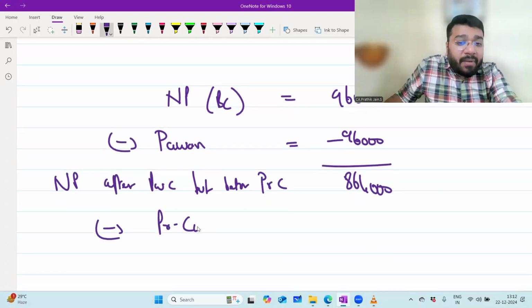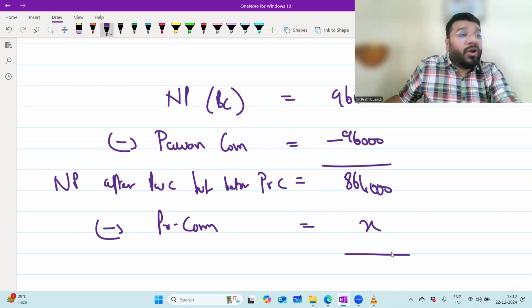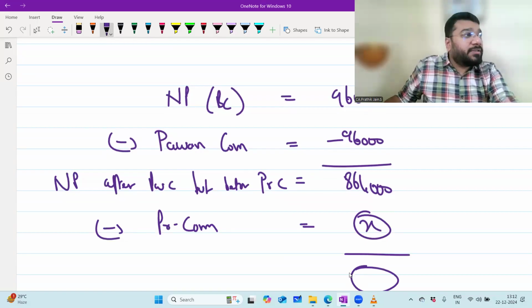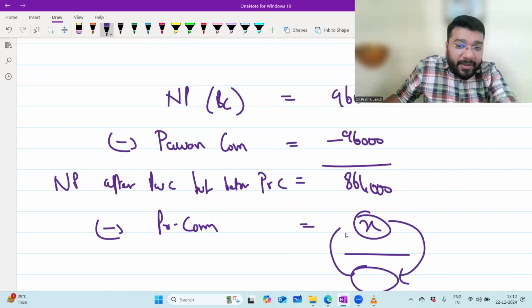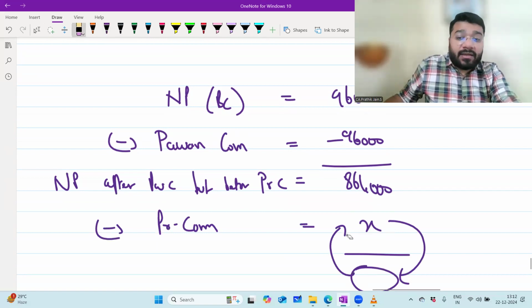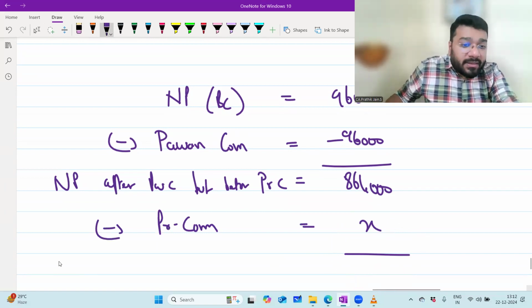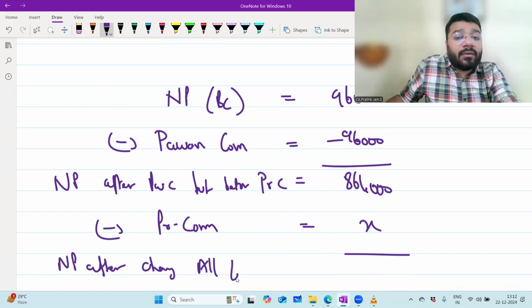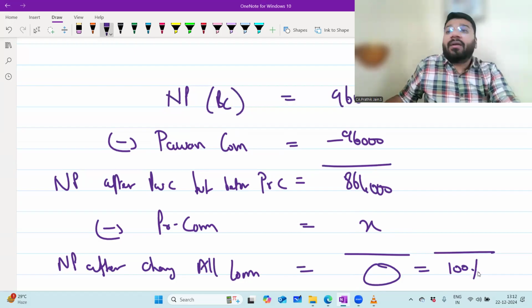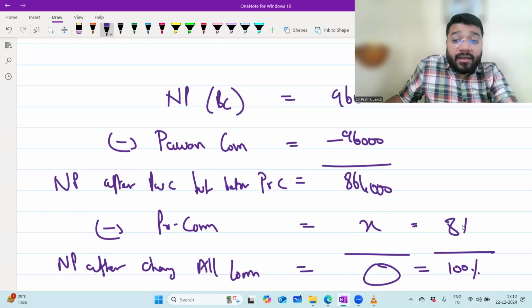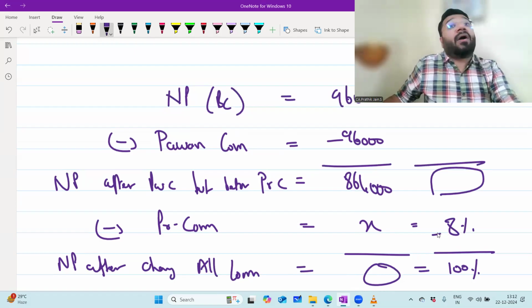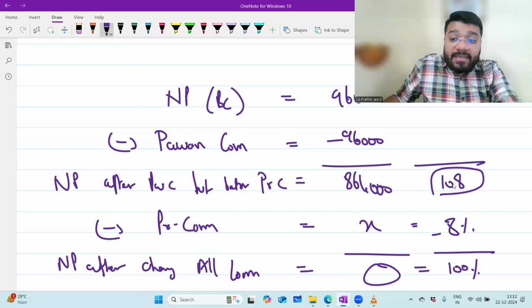Minus Parul's commission, how much is it? We don't know, because whatever commission we subtract, after this value comes, on that I'm supposed to multiply 8%. So this is dependent on that, and that is dependent on this. You're stuck in a vicious circle. This is net profit after charging all commission, which is not known, so it is equal to 100%. Commission is 8%. If I subtract 8 from 108, I get 100.